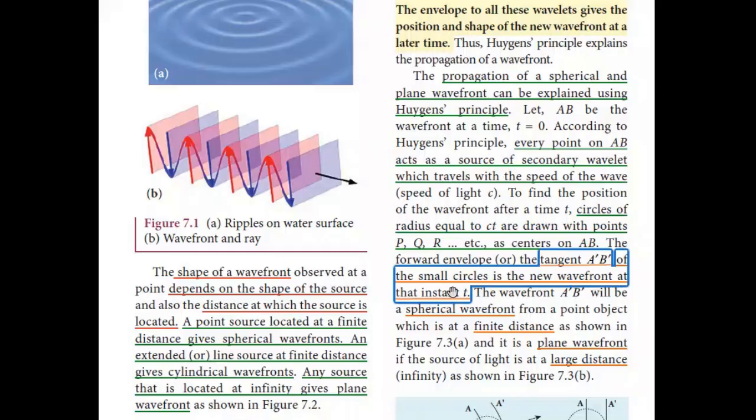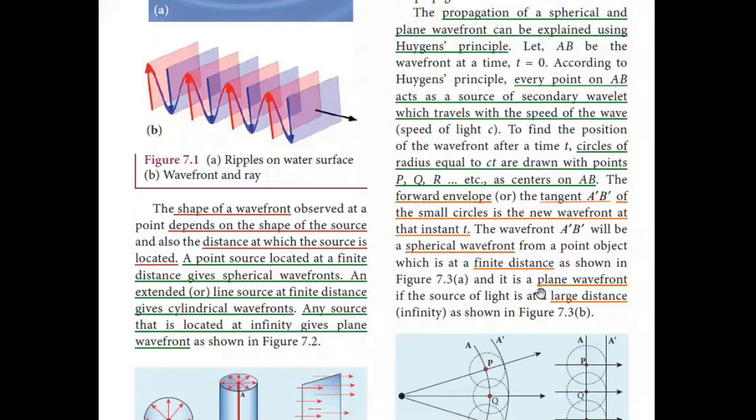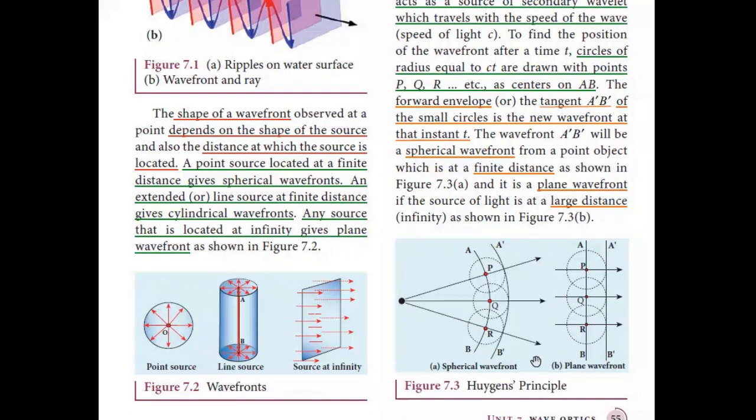The wavefront A'B' will be a spherical wavefront from the point object which is at a finite distance, as shown. And it will be a plane wavefront if the source of light is at a large distance, as shown in this diagram. So you will get a spherical wavefront when the point source is at a finite distance. You will get a plane wavefront like this if the source is at a large distance.